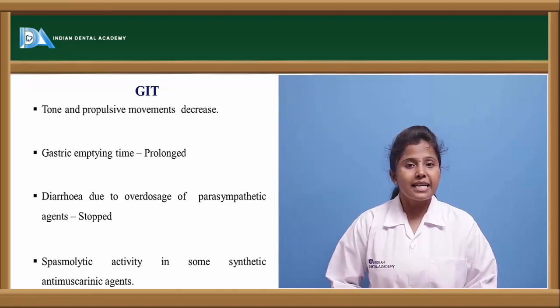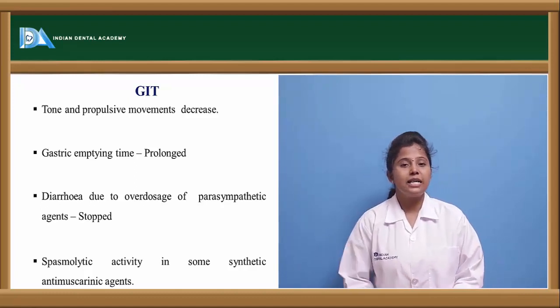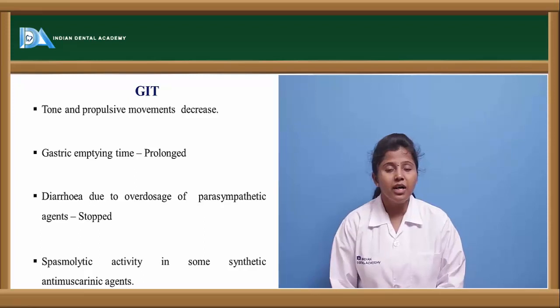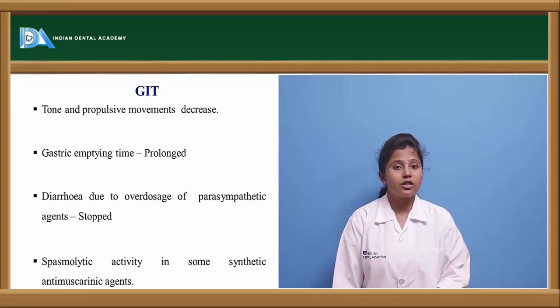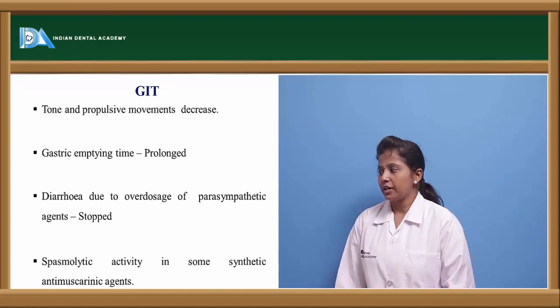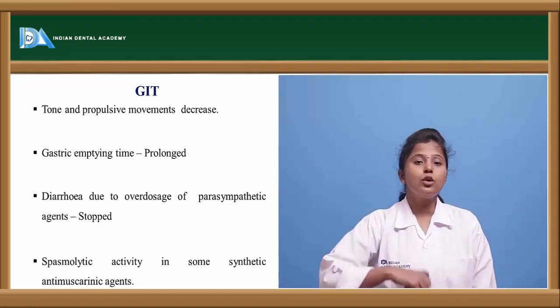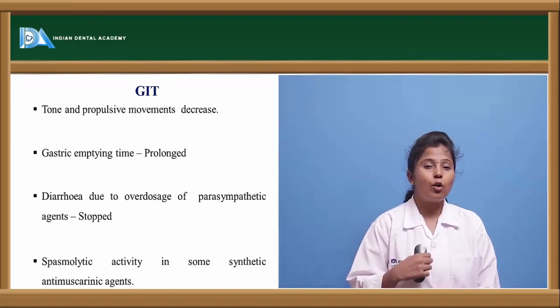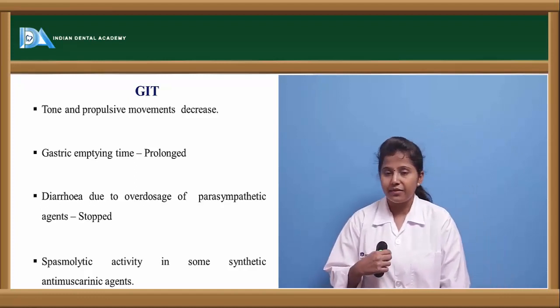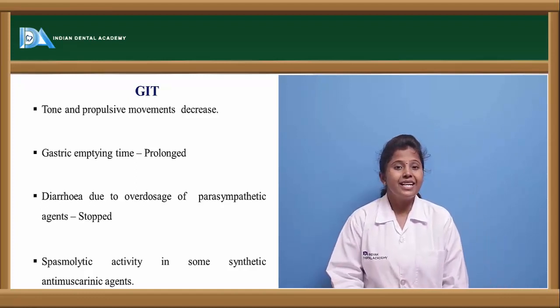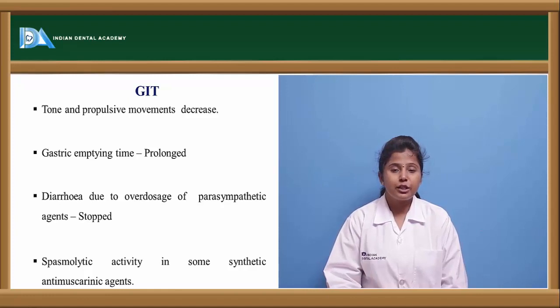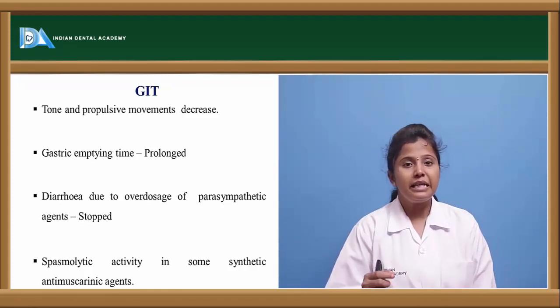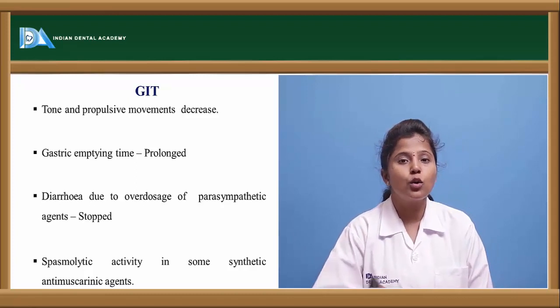So if the gastric contents are not emptied out of the stomach, it leads to a condition called constipation, which is one of the major side effects of these anticholinergic drugs. And if it is given in an excessive dose, then it shows a diarrheal effect. So these antimuscarinic drugs are also dose dependent.